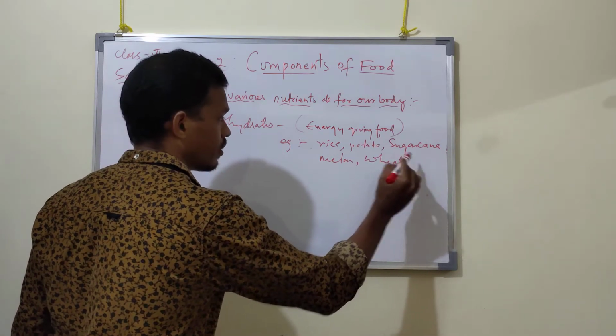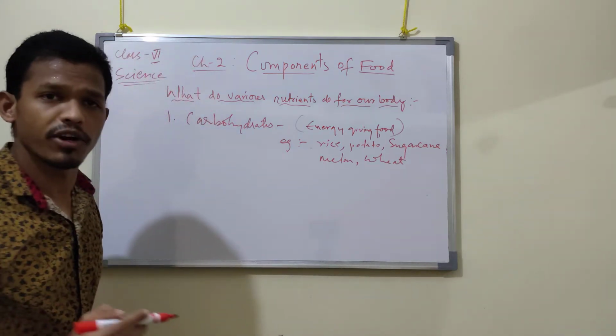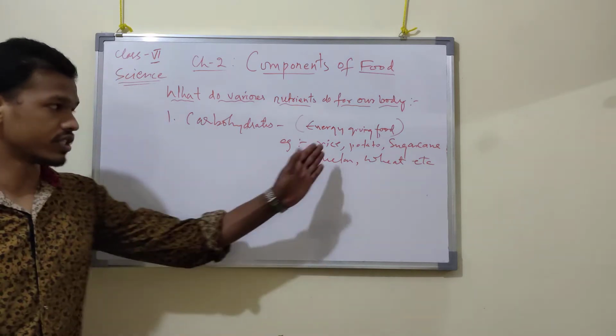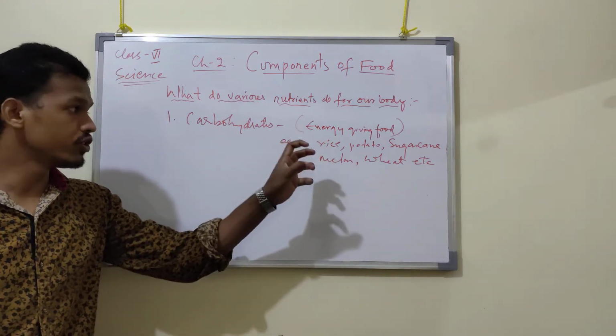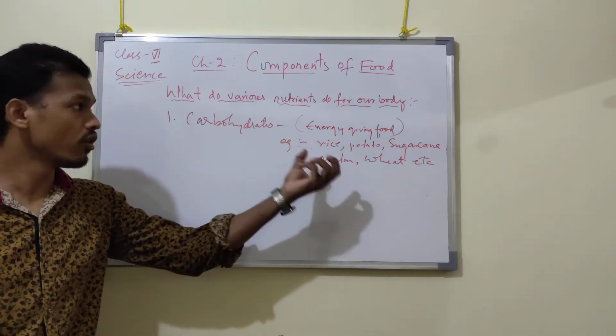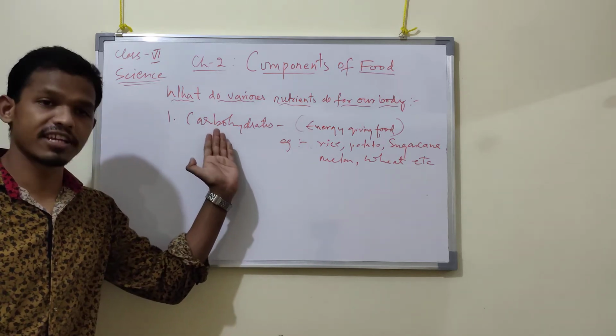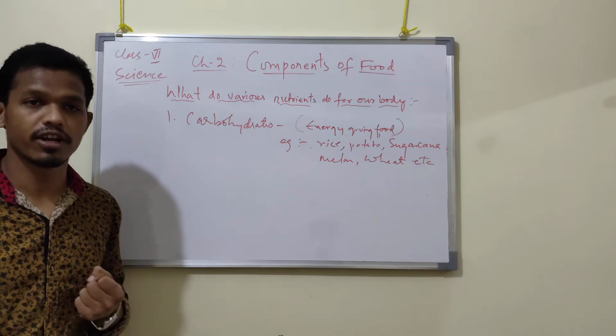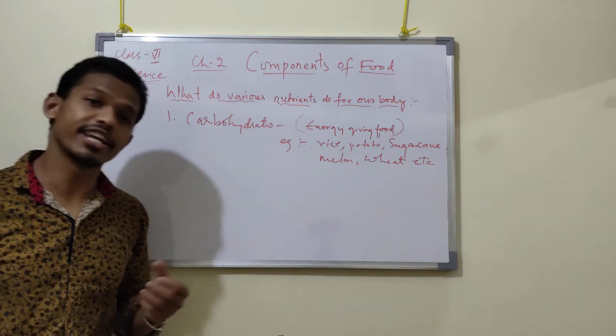There are many sources. Carbohydrate is nothing but it gives energy. We consume carbohydrate because we require it to get energy.